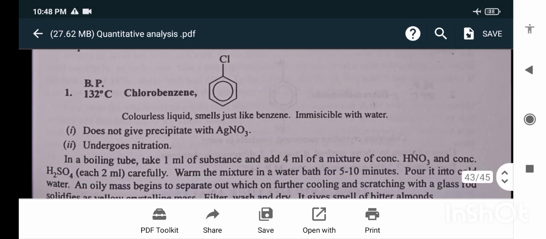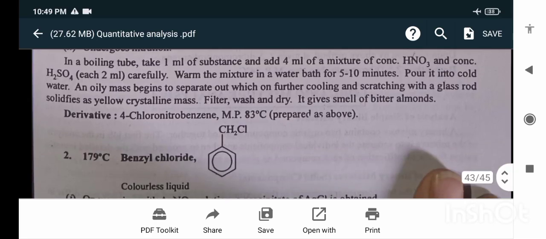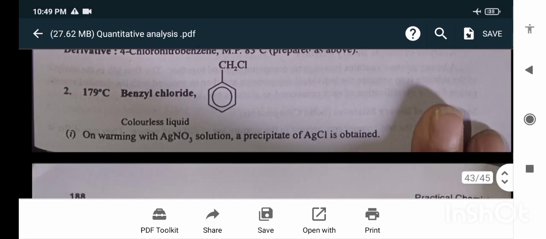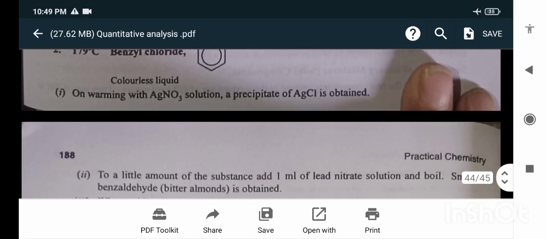Aromatic halogen compounds. Chlorine containing compounds do not give a precipitate with silver nitrate and undergo nitration. In a boiling tube, take 1 ml of substance, add 4 ml of a mixture of concentrated HNO3 and concentrated H2SO4 carefully. Warm the mixture in a water bath for 5 to 10 minutes. Pour it into cold water and an oily mass separates out, which on further cooling and scratching with a glass rod solidifies as a yellow crystalline mass. Filter, wash and dry. It gives a smell of bitter almonds.